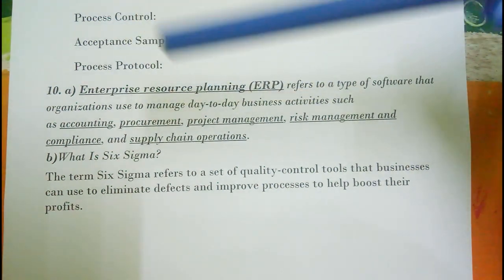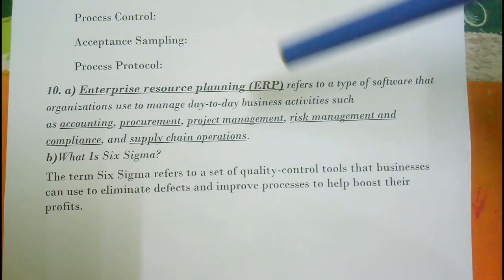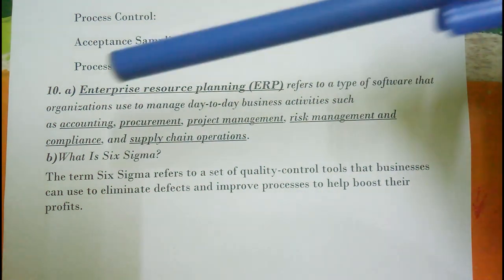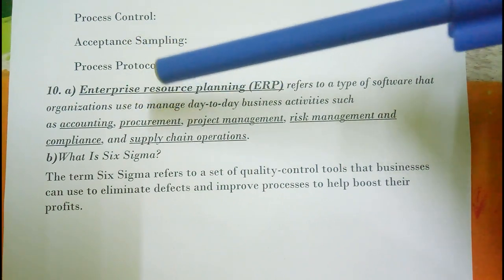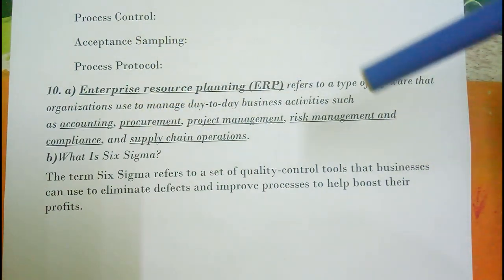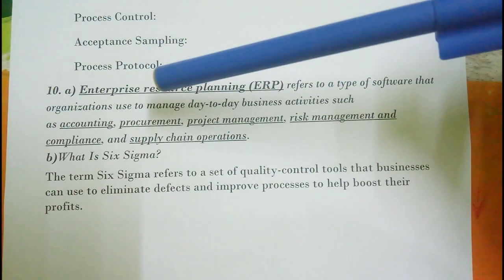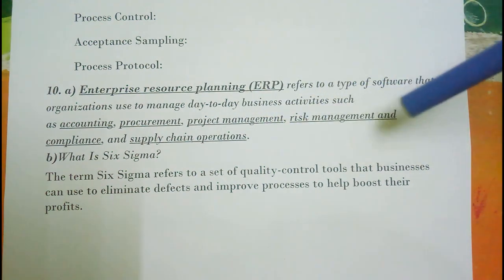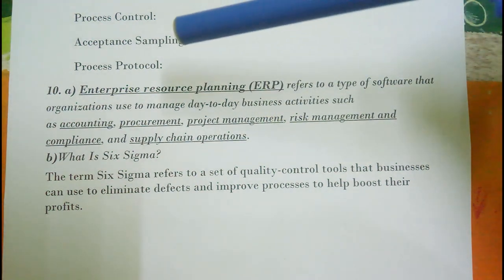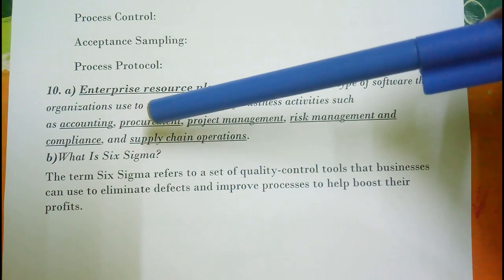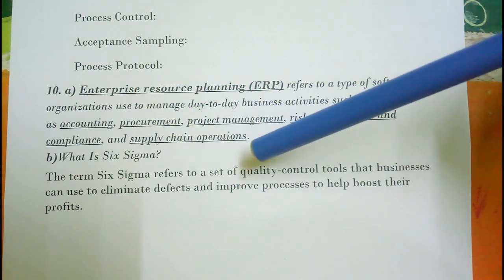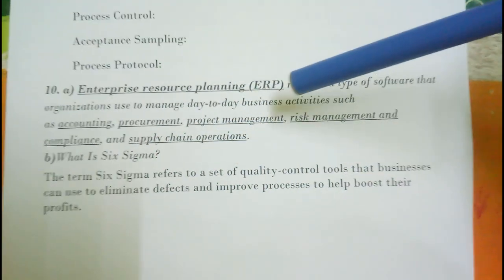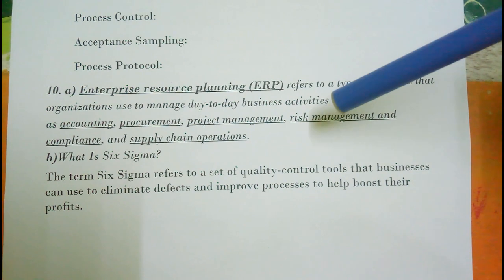Enterprise Resource Planning refers to a type of software that organizations use to manage day-to-day business activity such as accounting, procurement, project management, risk management, compliance and supply chain operations. These are all the things included in Enterprise Resource Planning, that is ERP.